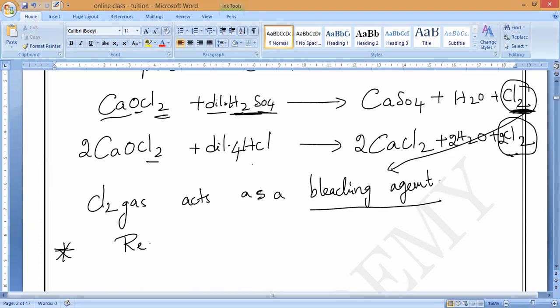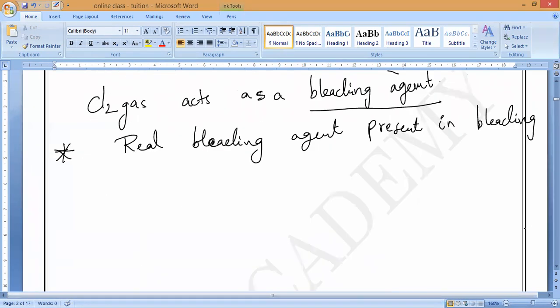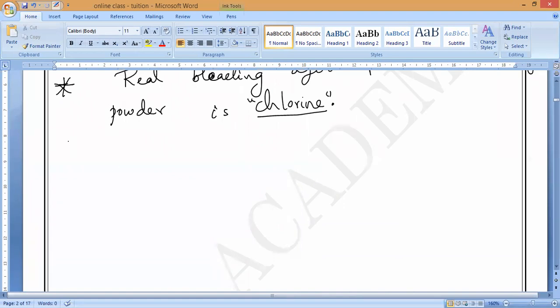The real bleaching agent present in bleaching powder is chlorine. Understand, Varshini? Very, very important MCQ. Many years it has been asked, normally also, a general 1 mark question. That is what I am saying. So very, very important. You can keep a note and write it.